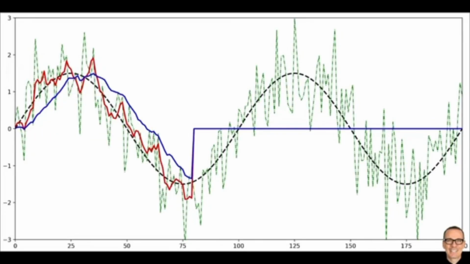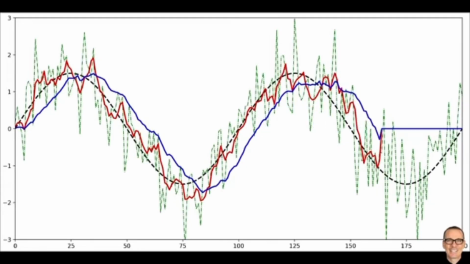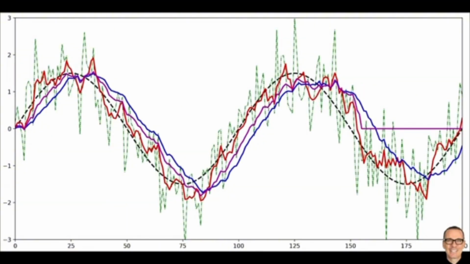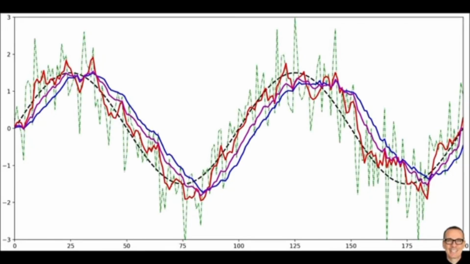You can see that for the long filter it's smoother, but there's a considerable lag, a delay. So it's really a trade-off between following the signal but being randomly jagged and having a delay. And in purple now, I'm showing a compromise of the two. So it's as long as the blue filter, 20 taps, but the coefficients are not equally weighted. So you can trade off these two. And of course, this doesn't just have to be a sinusoid. This could be any waveform that you're interested in. For example, it could be the share price at the stock exchange, where you're interested in the longer term trends and you don't want to be tricked by short-term daily fluctuations.